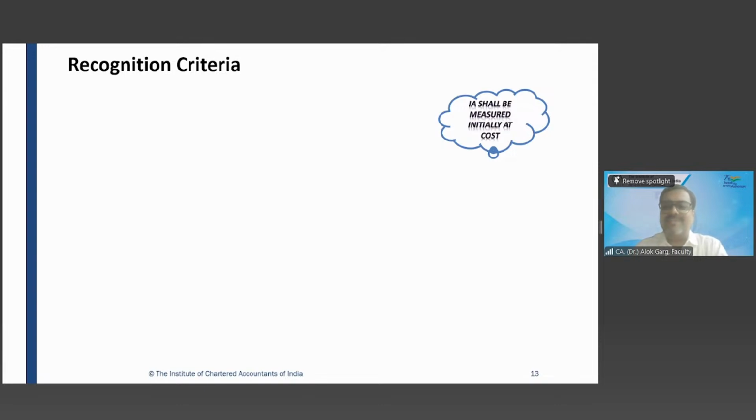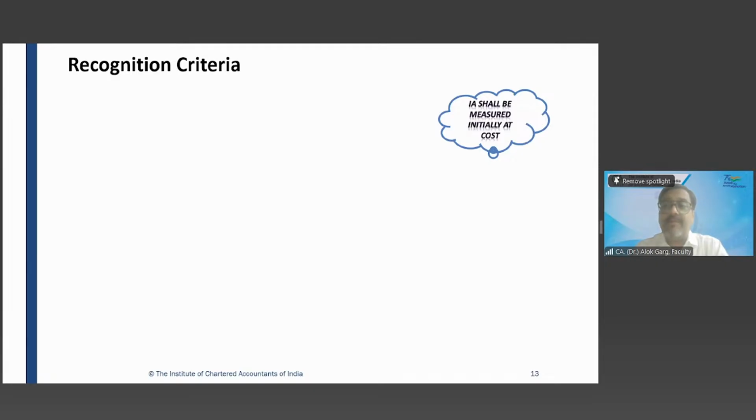Further, we have discussed a few assets which, although they are intangible, do not come under Ind AS 38. And then identifiable, we have discussed that they should be separable and they should give contractual right.